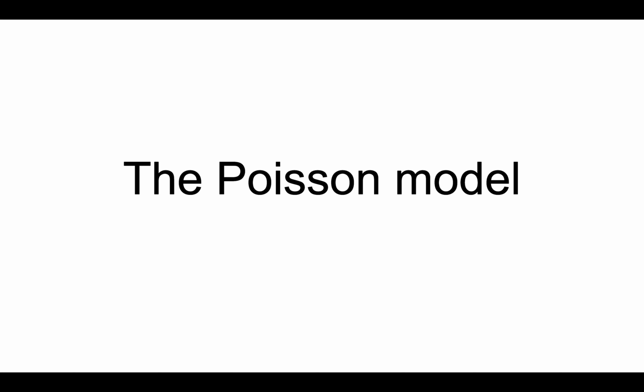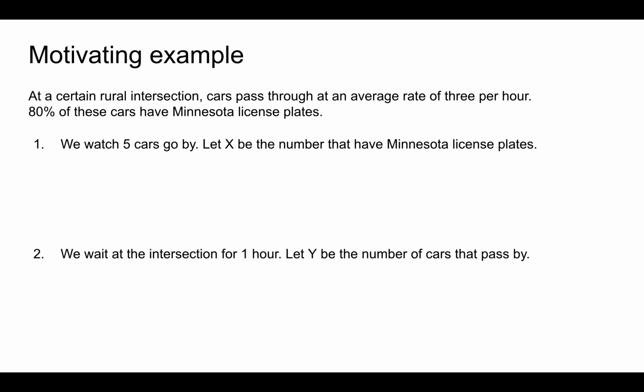In this video, we're going to discuss a common discrete probability model, the Poisson. Let's start with an example. At a certain rural intersection, cars pass through at an average rate of 3 per hour. Further, 80% of these cars have Minnesota license plates.